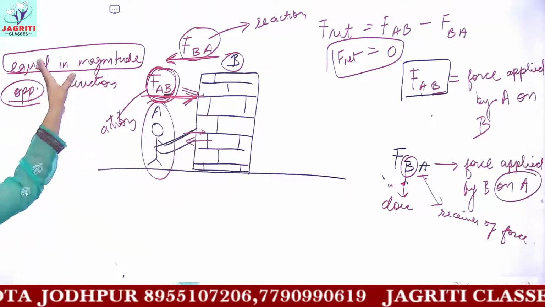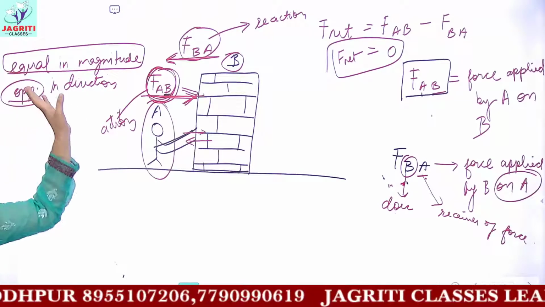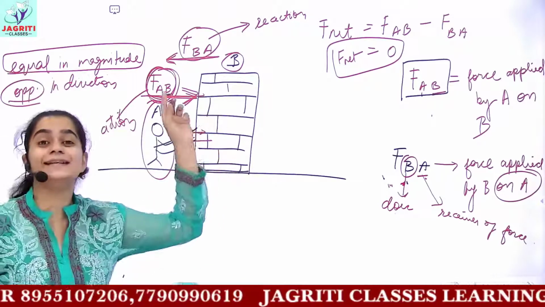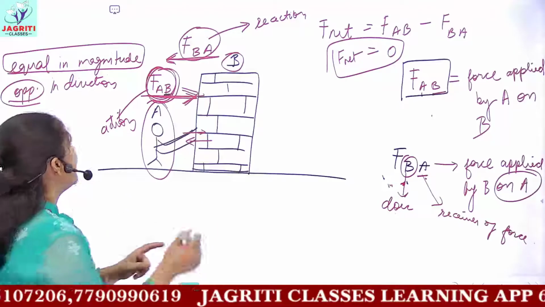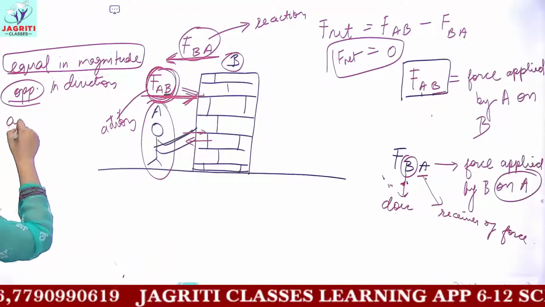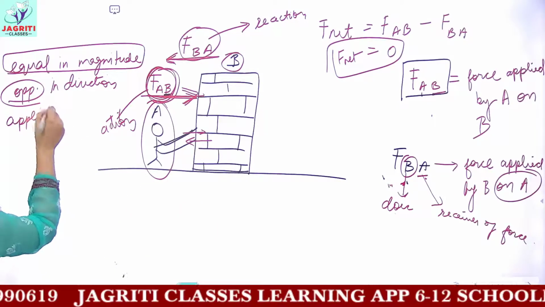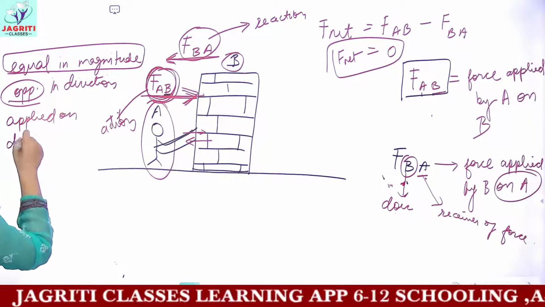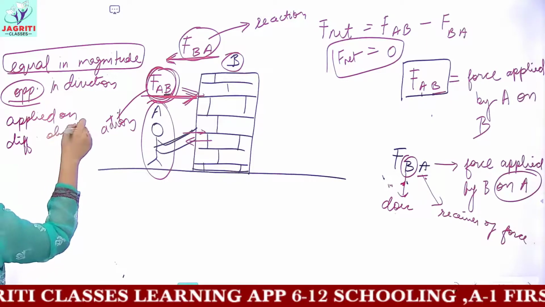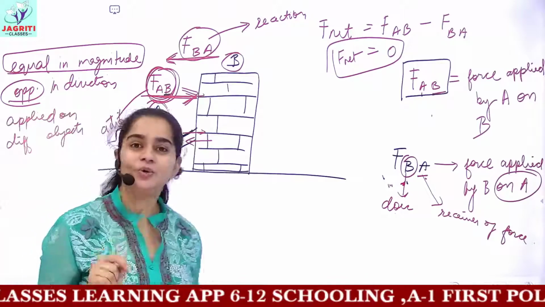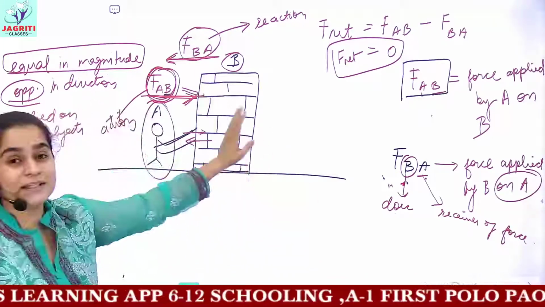These forces are equal in magnitude, opposite in direction. That is, you can say in short, these are a kind of balanced forces. And the next important point is these are applied on different objects. So this was everything you need to know about the third law of motion.